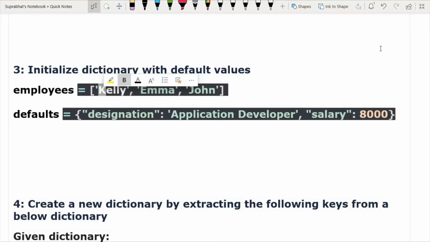Can you use setdefault? In yesterday's lecture we had discussed one method in dictionary. Please recall that method that we had discussed yesterday.